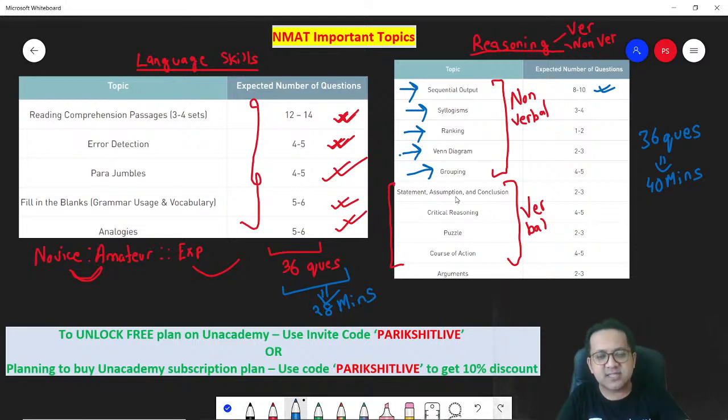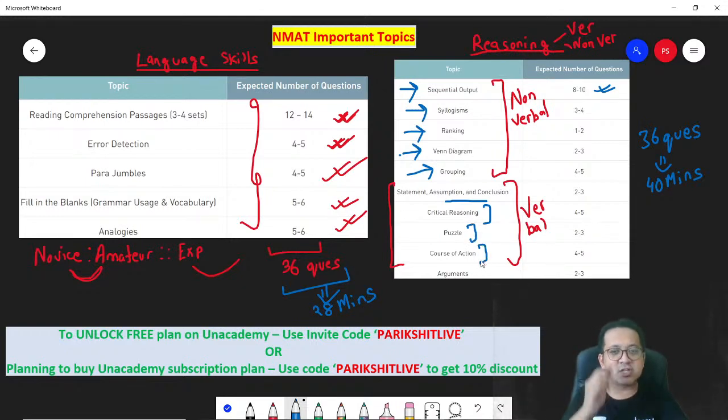Statement, assumptions, and conclusions. They will give you a small paragraph and ask which of these is the perfect conclusion to this paragraph, or which of these is an assumption that the author made while explaining the facts of this paragraph. Similarly, there will be critical reasoning. These are puzzles. There will be puzzles.